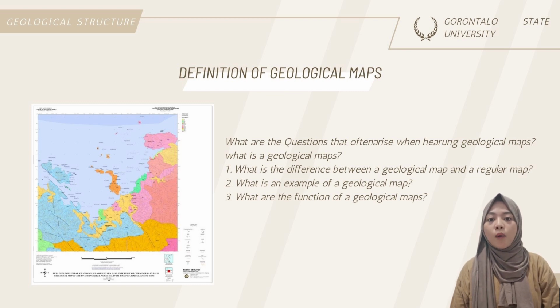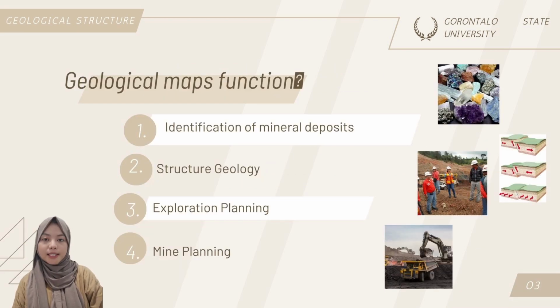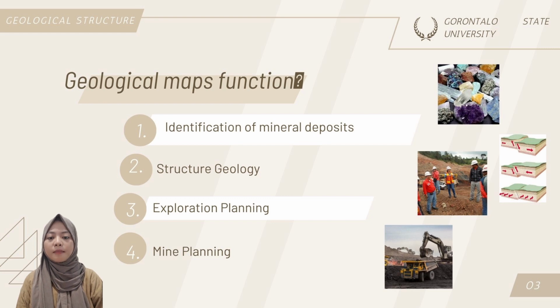The second, what is an example of a geological map? The following is an example of a geological map. The geological map's function. 1. Identification of mineral deposits. Geological maps can help identify the location of mineral deposits in an area. It helps the mining company to determine whether an area is worthy of exploration or not.